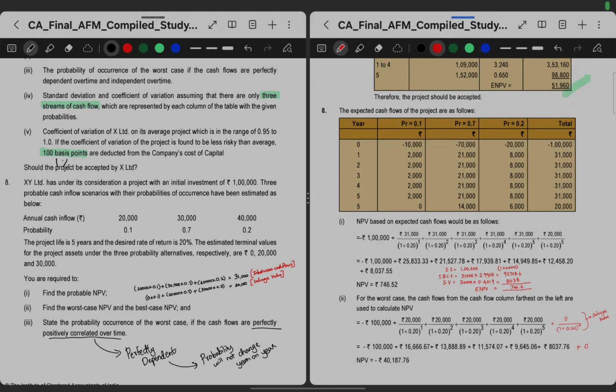Hi students, let's revise CA Final AFM Chapter 3 Advanced Capital Budgeting Decision. Practical question 8.